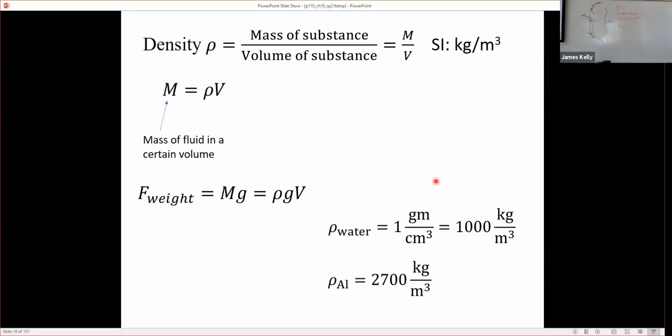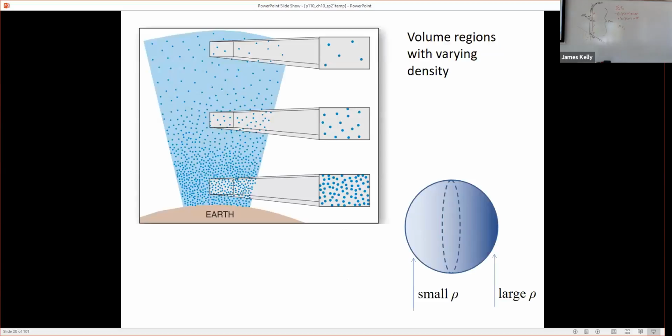Notice that we can take this relationship, mass over volume is equal to density, and sort of invert it and solve for m. Okay, and we're often going to do that in this part of the course. And if I calculate the associated weight, so imagine I've got a certain volume of water, I multiply by the density, which is 1,000 in SI units, and then I want the weight of that water, I multiply by little g. And it ends up giving the formula rho gV. And you'll just see that rho gV appearing a lot in this chapter. And if you don't have it in your head that that's a kind of weight force, it looks a little bit confusing. So when you see rho gV, think of a weight. We'll just see it appearing quite a bit.